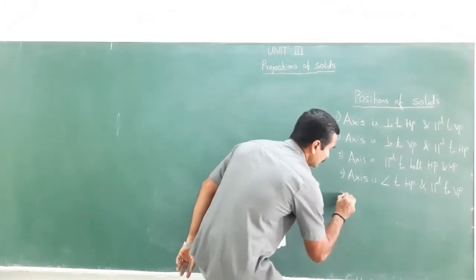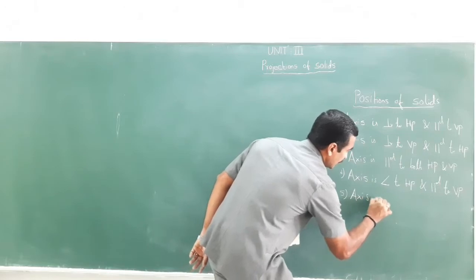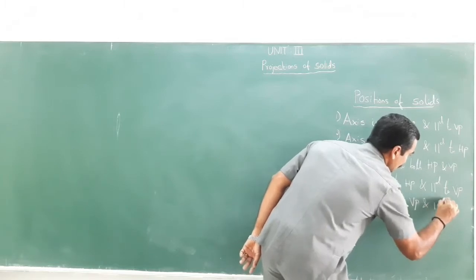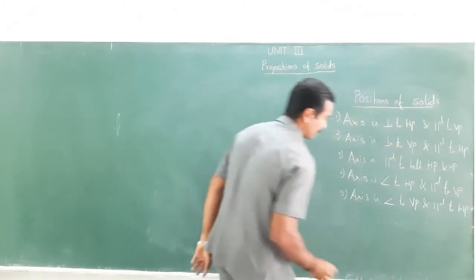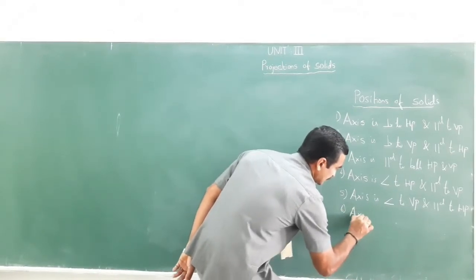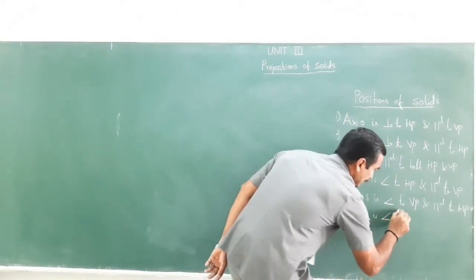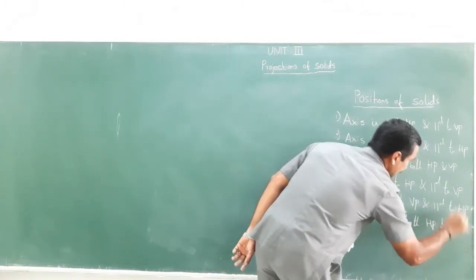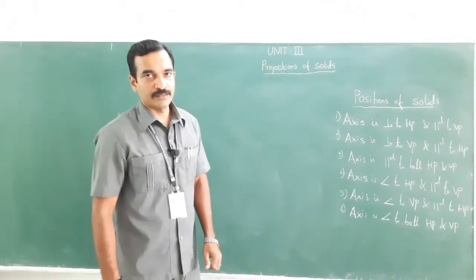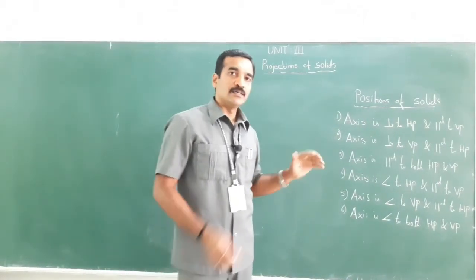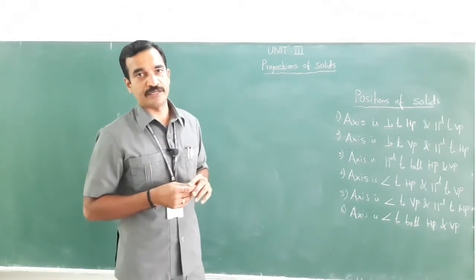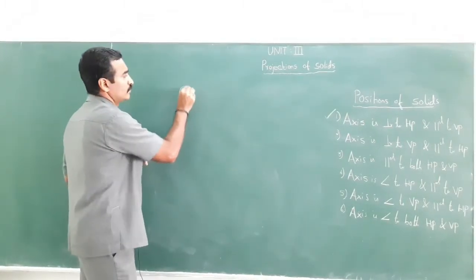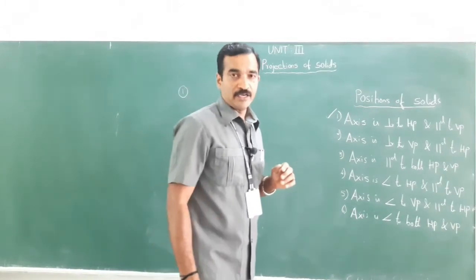Fifth one, the axis is inclined to VP and parallel to HP. The last one, the axis is inclined to both HP and VP. I am going to draw the projections for your better understanding.